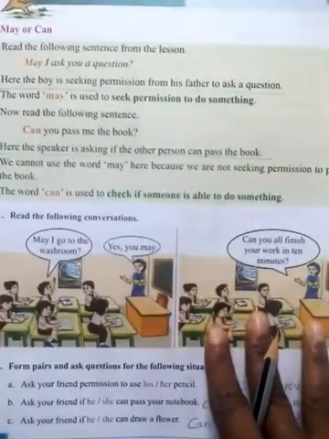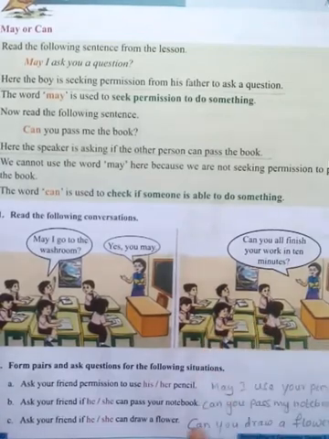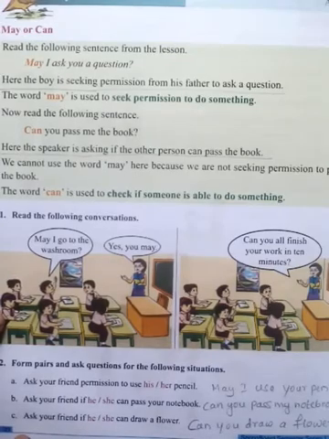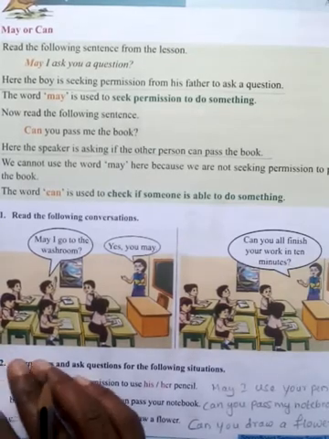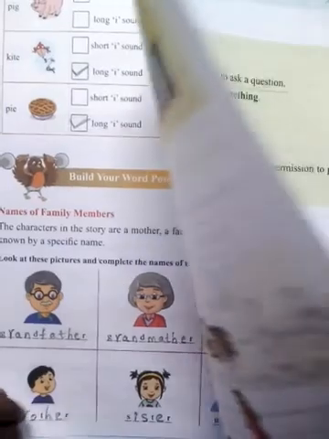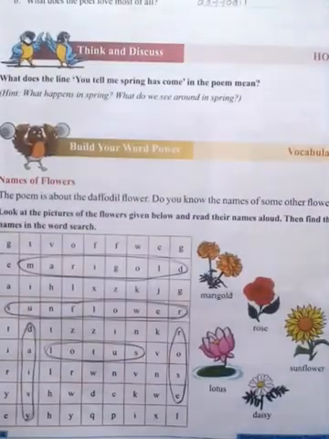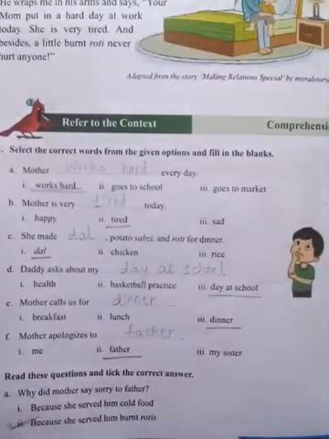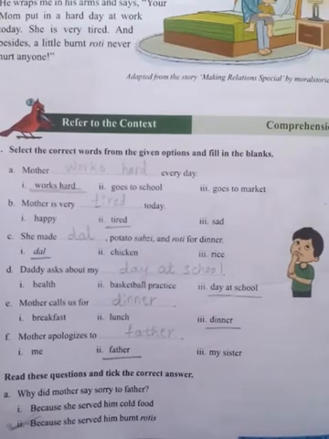This is first standard English textbook. All of you open your textbook, page number 30. See here children, this is second lesson. This is third lesson, The Burnt Rotis. Okay. Already you have studied.